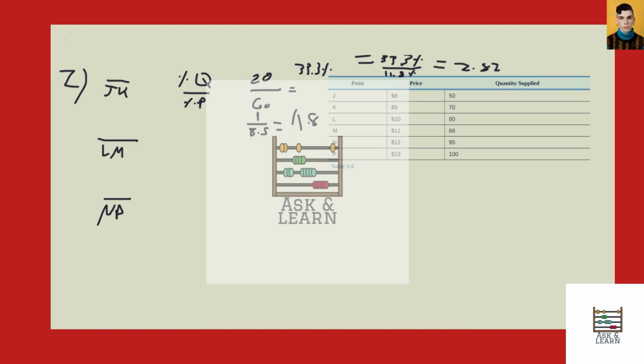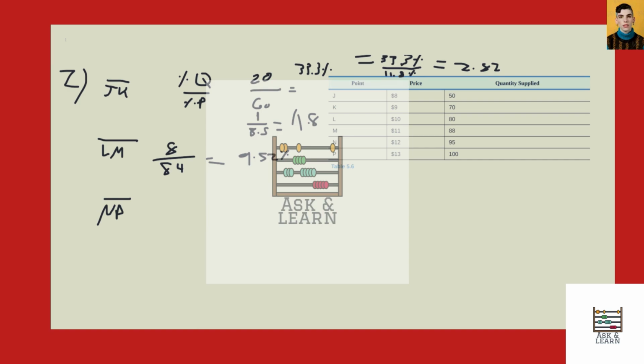2.82. All right, from L to M, we have an increase of 8. So we have 8 over the average of those, 84. That's right, the average of 80 and 88 would be 84, which equals 9.52%.